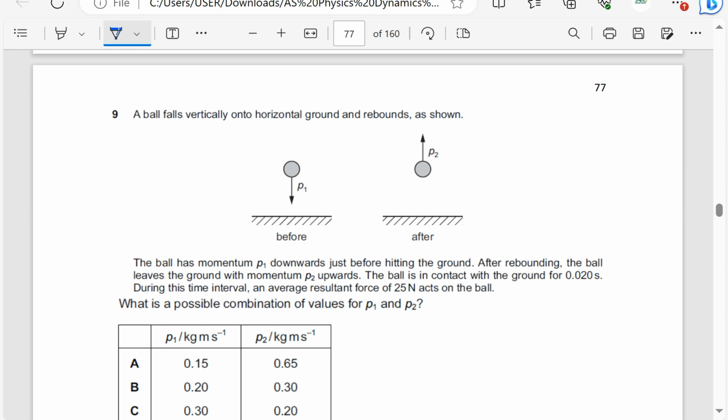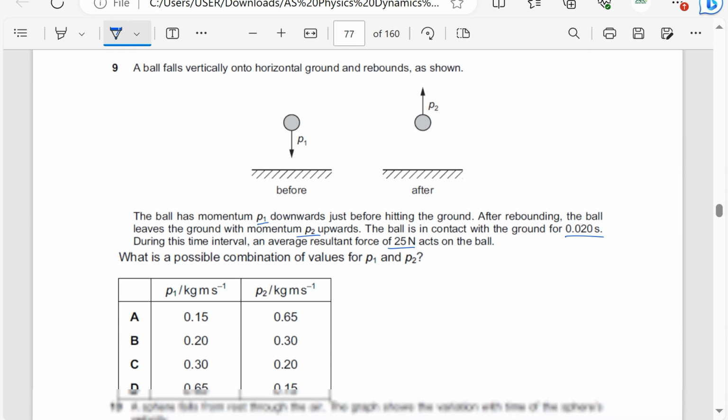A ball falls vertically onto the ground and rebounds. Note that if it rebounds, the opposite direction is very important. As shown, the ball has momentum P1 downwards just before hitting the ground. After rebounding, the ball leaves the ground with momentum P2 upwards. The ball is in contact with the ground for 0.02 seconds. During this time interval, an average resultant force of 25 newtons acts on the ball.